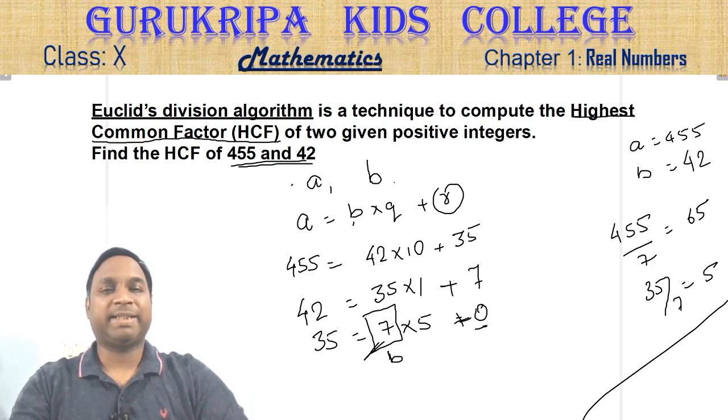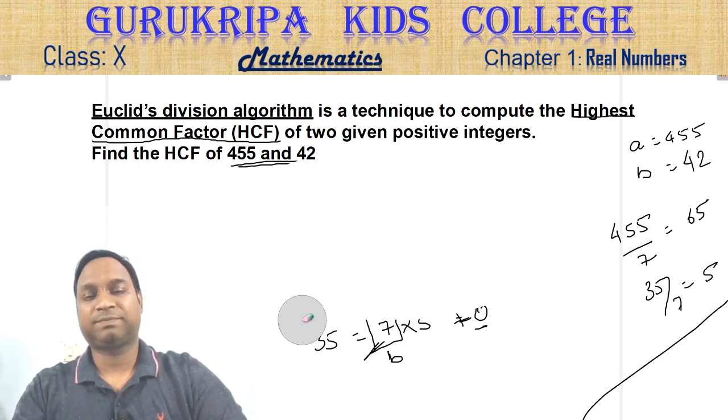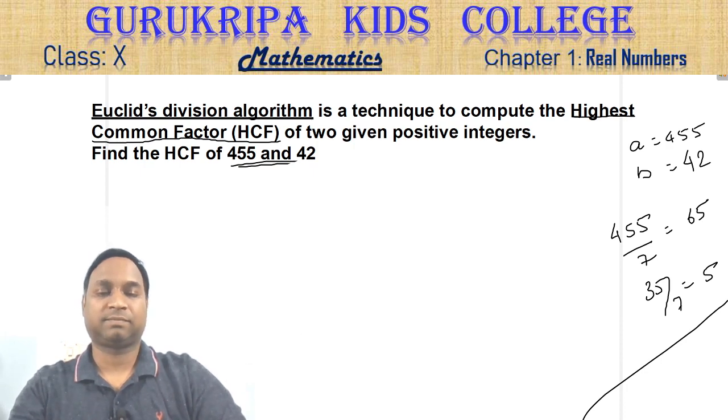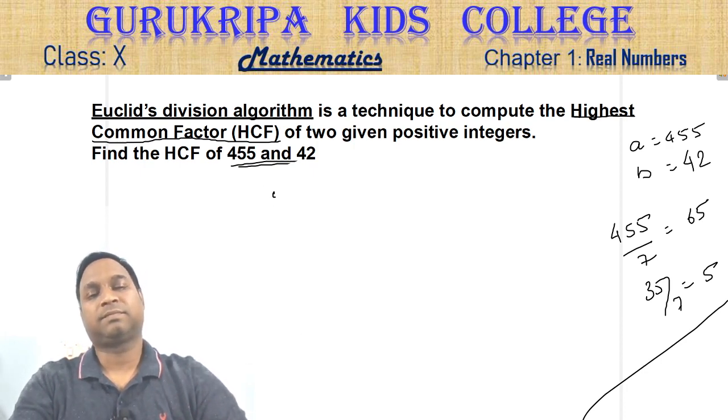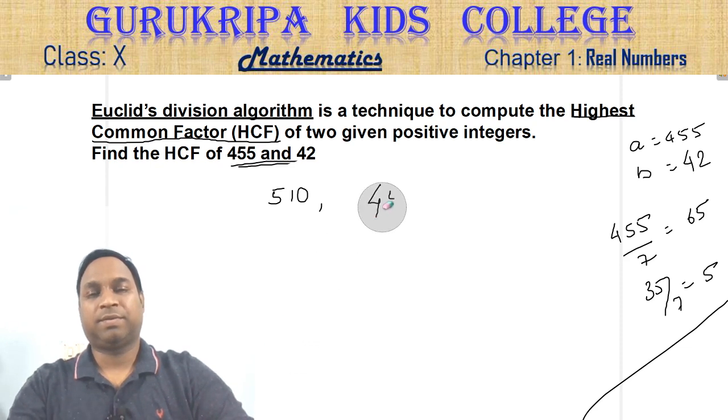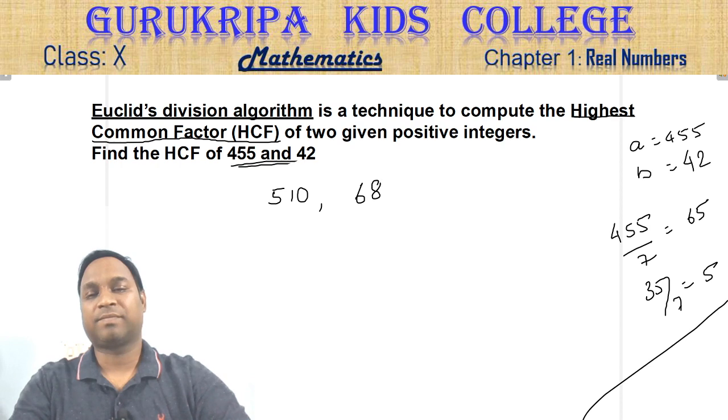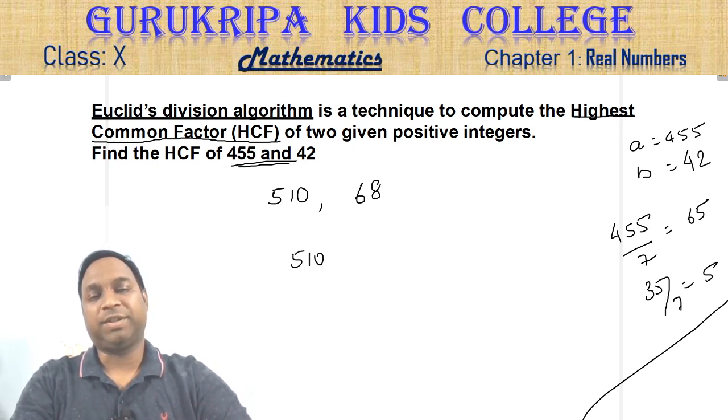You can take any other example and check. Okay, let me give you one more example: 510 and 68. So you have to divide 510 by 68. What will you get?